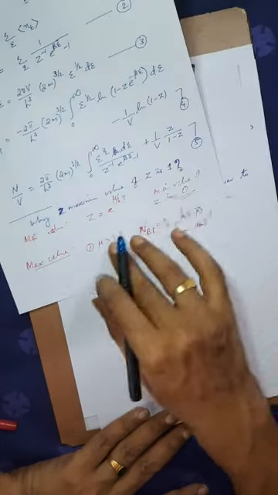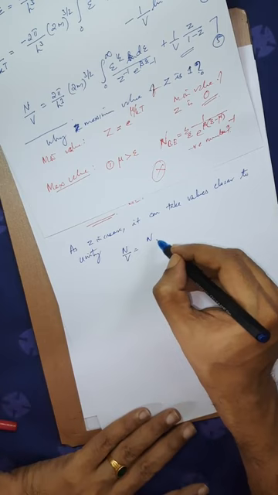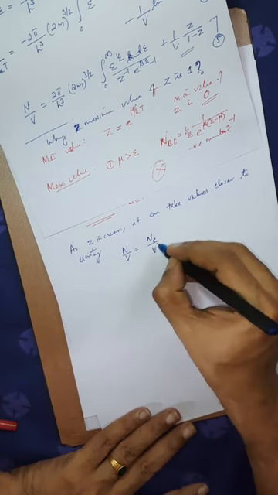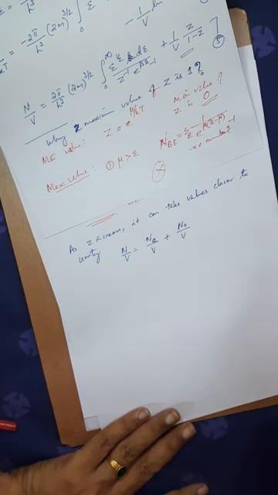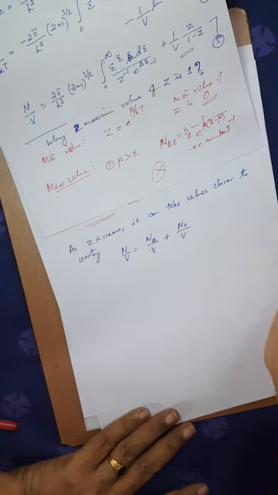The second term in equation 5, I can take it as n by v is equal to ne by v plus n0 by v. Why? Because n0 means the particles which are in the 0th level.